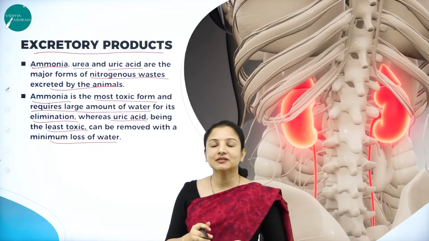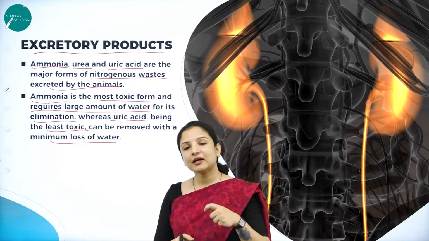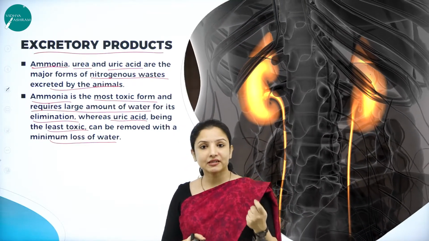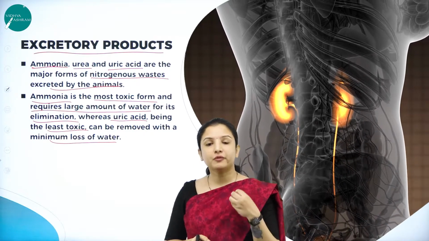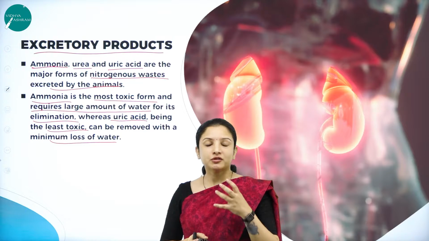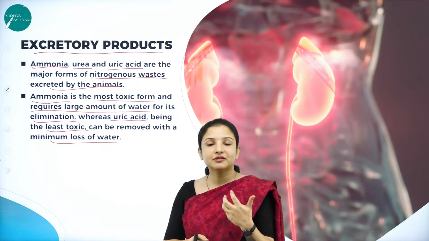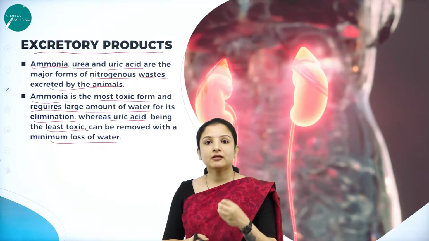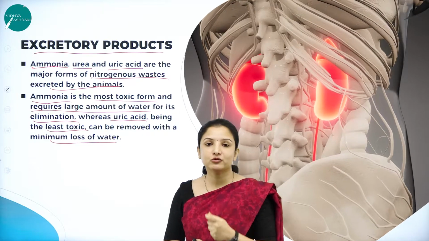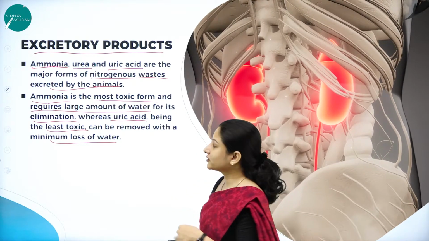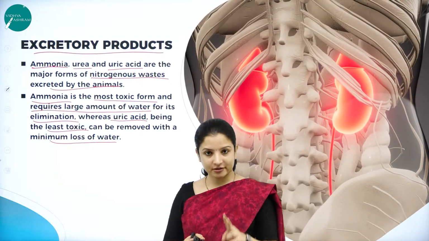That is why uric acid excretion is usually seen in birds, or maybe these desert animals, wherein a lot of water should not be lost for the excretion process. So such animals, the birds and the desert animals, have adapted themselves in such a way that they can remove the excretory waste, that is the uric acid, by making use of very little water.